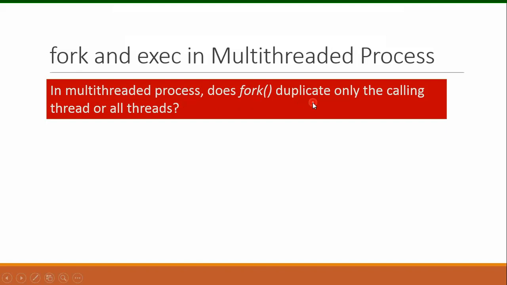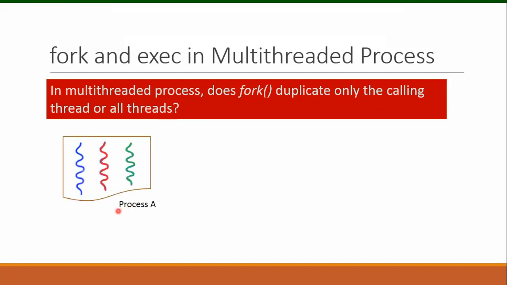So does fork duplicate only the calling thread or all the threads? This means if a thread in a multi-threaded process invokes the fork system call, what will happen? Will it duplicate only the calling thread, the thread which called the fork system call, or will all the threads be replicated in the child process?